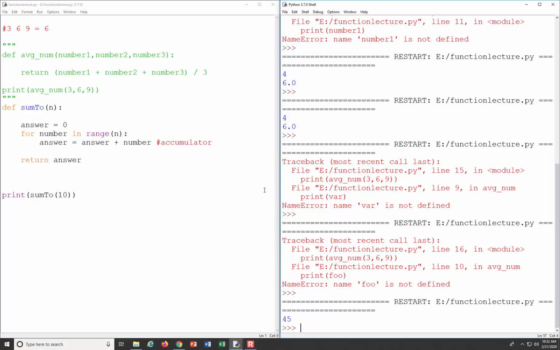Okay, so if we run 10, we get 45, which is not the right answer. When we plug in 10, we should get 1 plus 2 plus 3 plus 4 plus 5 plus 6 plus 7 plus 8 plus 9 plus 10, which actually sums up to 55 if you do the math. And so we have some kind of issue with our code.